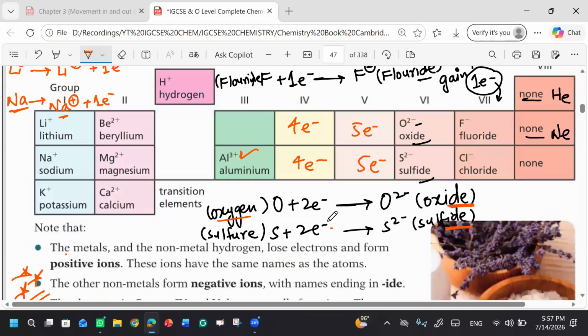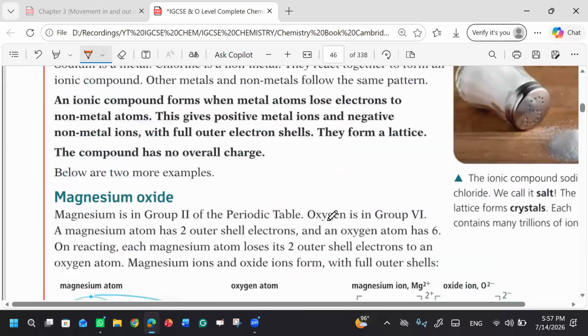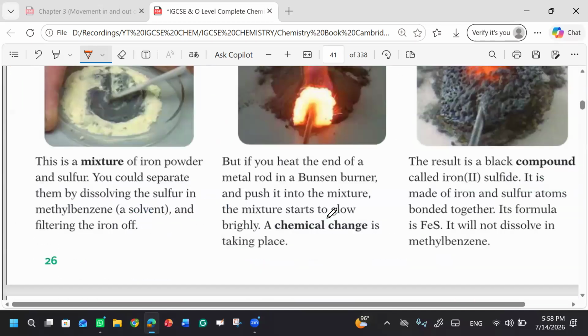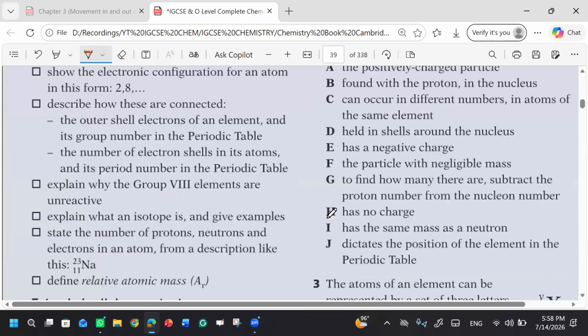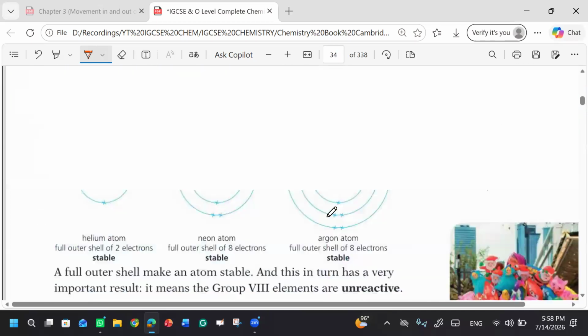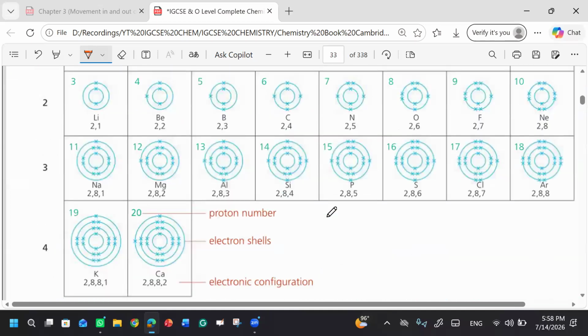If you know potassium, it belongs to group number one. What is the atomic number of potassium? It has 19. I was asking you what will be the name of the ion. Potassium has 19 electrons. So what is the electronic configuration? That will be 2, 8, 8 and 1. Do you agree? Yes, this is the electronic configuration, right?